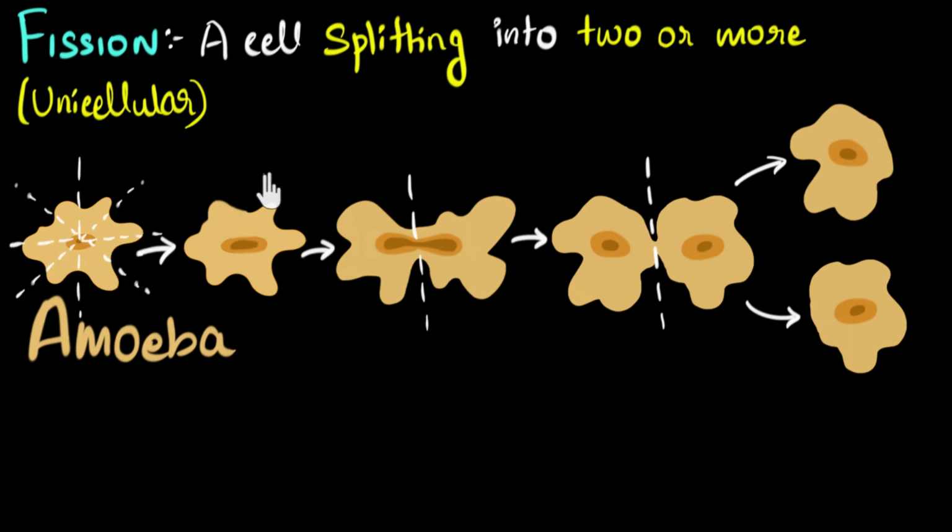But in some other unicellular organisms, we will find that fission happens in a fixed axis. So let me take an example of that. Let me just make this picture small.